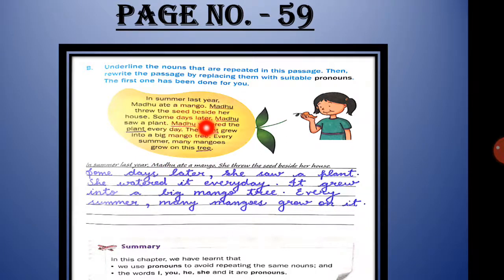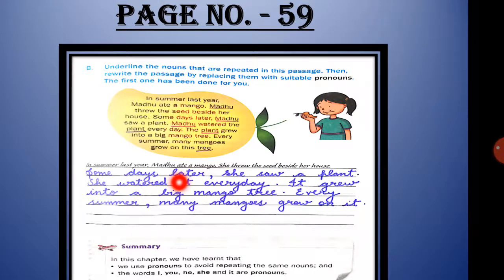Some days later, Madhu saw a plant. Now again Madhu is coming. So you will not write Madhu. Instead of Madhu, which pronoun will come? Yes, very good. She will come. So you will write, some days later, she saw a plant. Now the next sentence. Madhu watered the plant every day. Now again Madhu is coming. So instead of Madhu, what will come? Very good. She. She watered it.